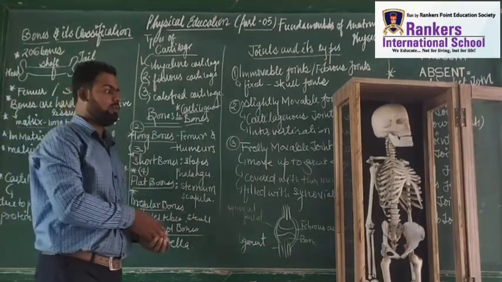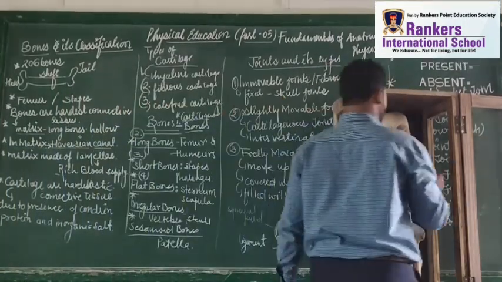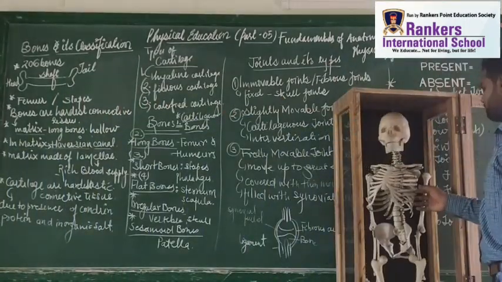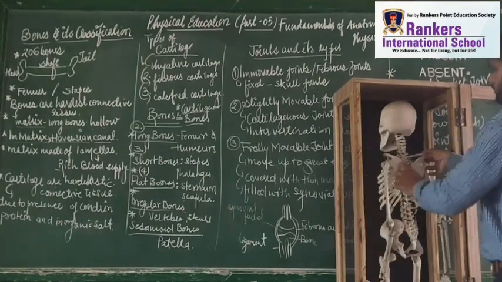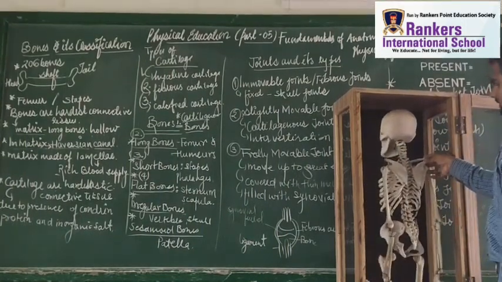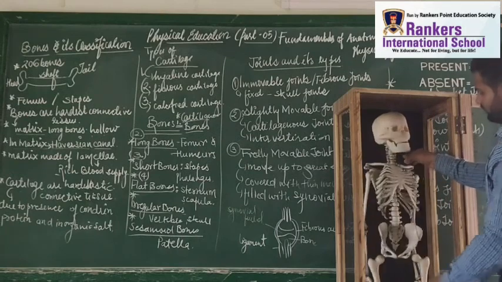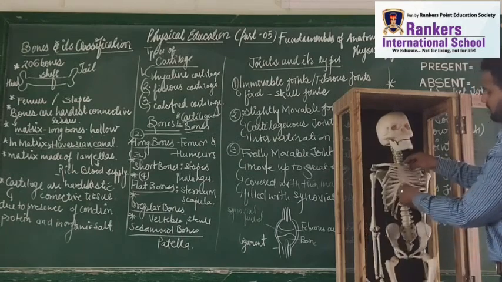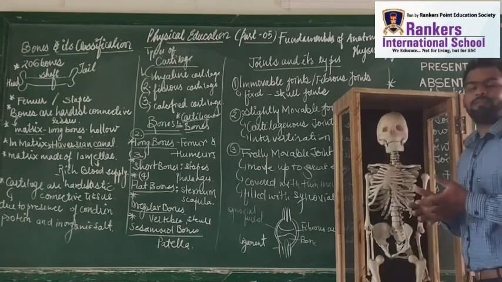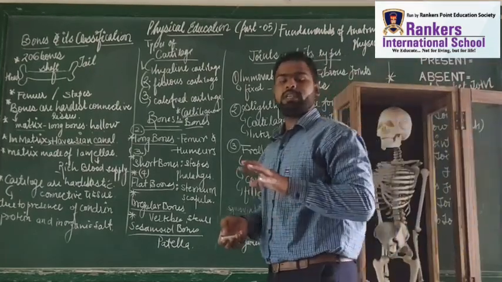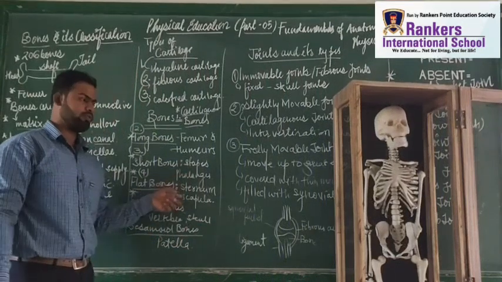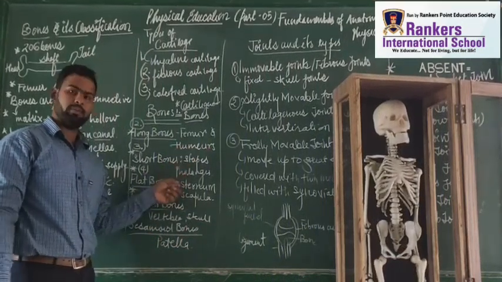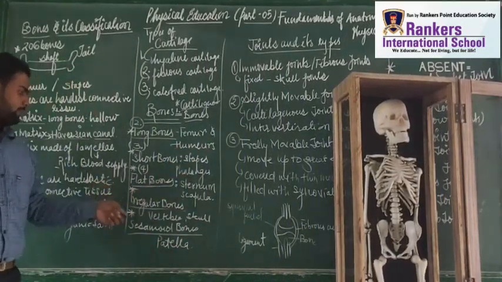Now I am going to show you where is sternum and where is scapula. See students, sternum I am going to show you. This is the sternum. See. When you want to say scapula, sternum, you can see this. So generally all the flat bones, I'm giving you an example as sternum and scapula. So that was scapula, that was sternum. The previous one was the scapula.